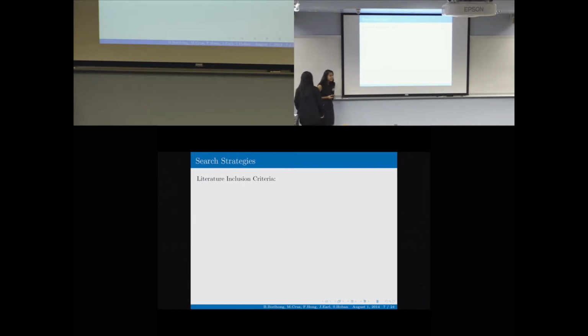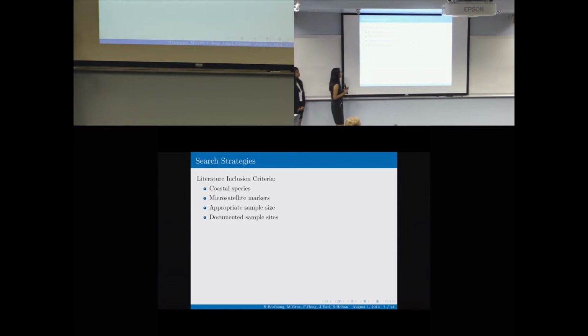So in deciding if we could include or exclude papers in our meta-analysis, we used the following criteria. We were looking for studies that focus on coastal species, that use microsatellites as their genetic marker, and studies that have appropriate sample size. So studies that at least had 4 populations with 10 individuals per population. Studies that looked at species that had documented sample sites, so studies that either had coordinates or maps showing where they got their samples. And studies that were looking into species that had documented range maps.